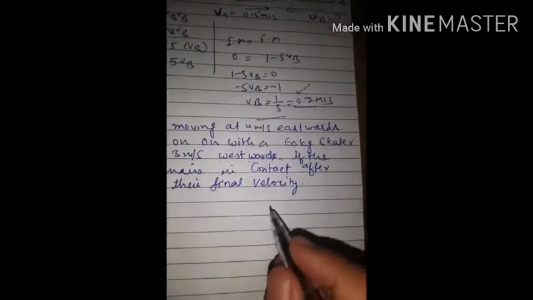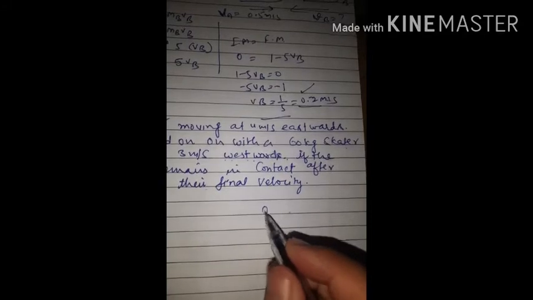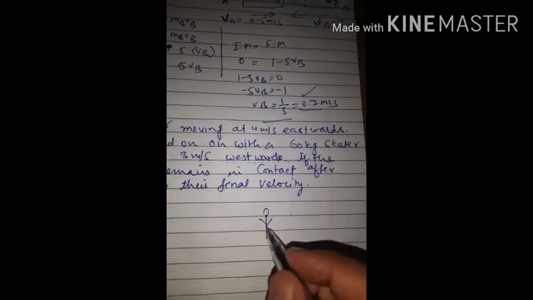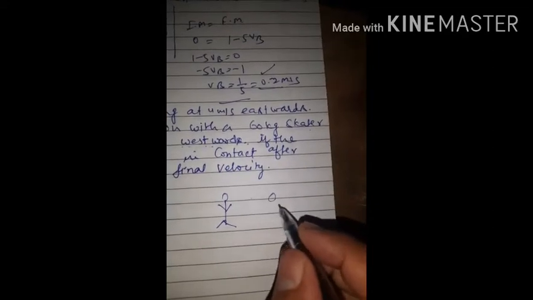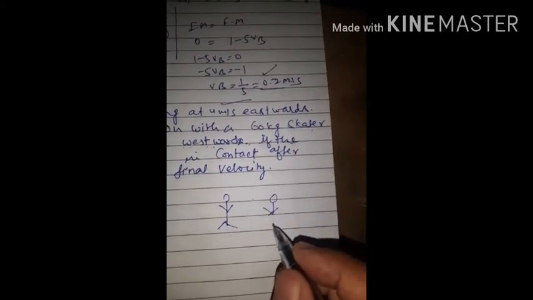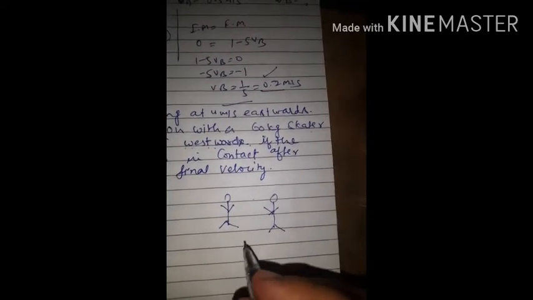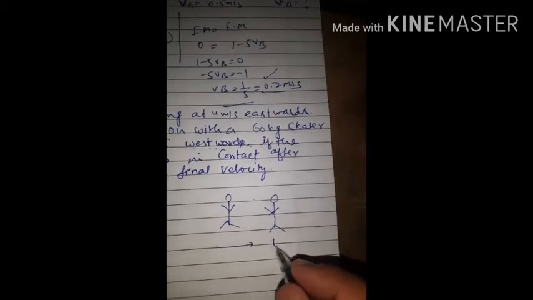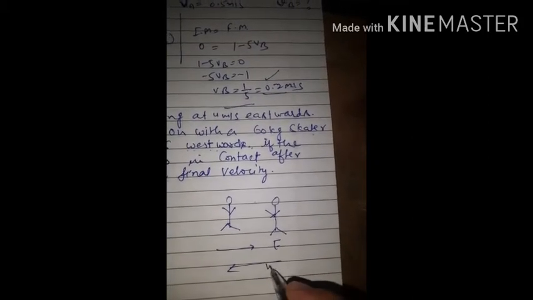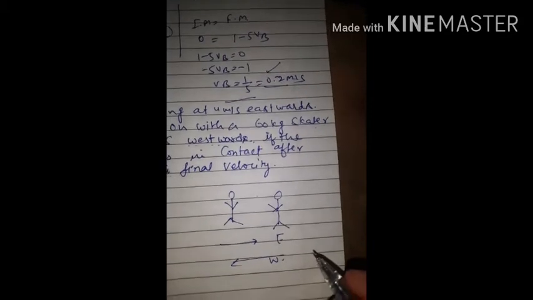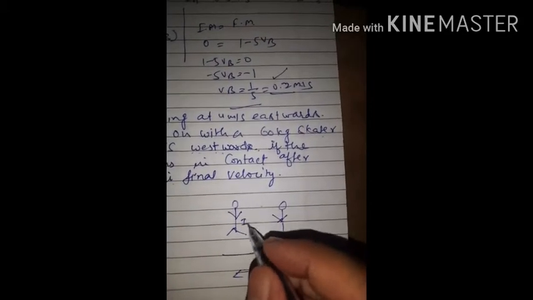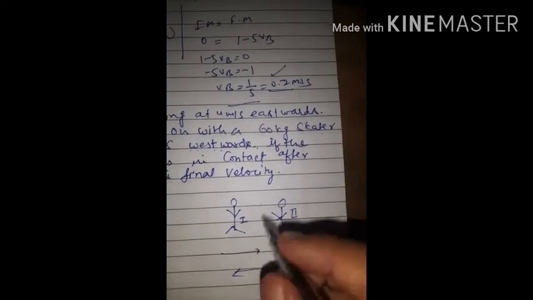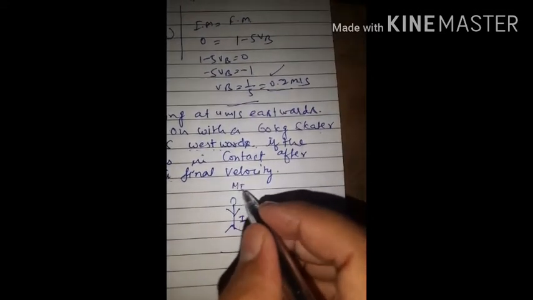This is our first scatter, and this is our second scatter. One is moving towards east, the second is moving towards west. Both are moving in opposite directions toward each other. So this is number one, and this is the second scatter.